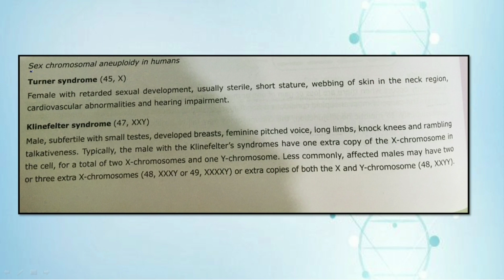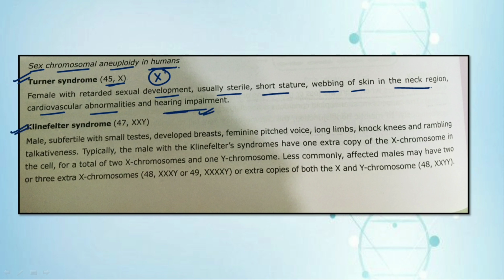Next we have the sex chromosomal aneuploids in humans. The very first is Turner's syndrome. In this, there occurs one less copy of the X chromosome. These are females with retarded sexual development, usually sterile, short stature, a web of skin in the neck region, and also cardiovascular abnormalities and hearing impairment.